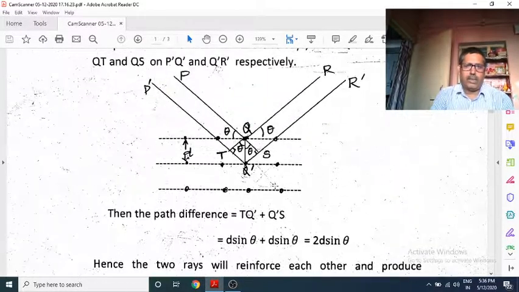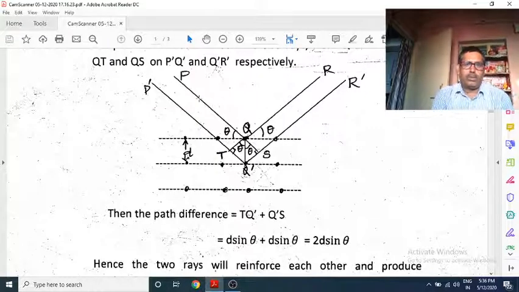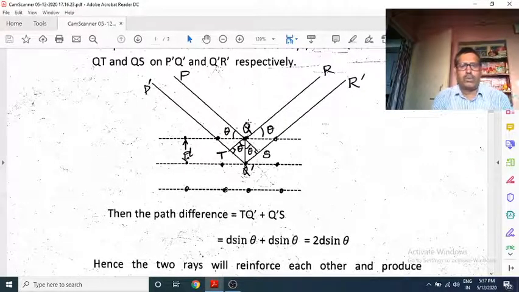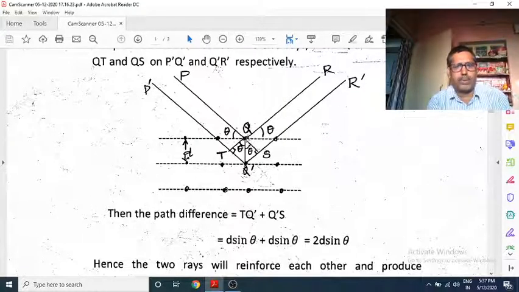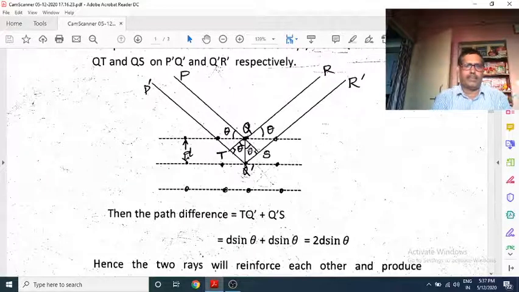So here, as I told you, the length P dash Q dash R dash is more than PQR. To get the path difference, what do we do? We draw perpendiculars, QR and QS from the same point Q, and TQ dash S is the extra path. That will be the path difference. There are two triangles here. From this triangle, TQ dash is equal to d sine theta, because this one is d, and this is also d sine theta.